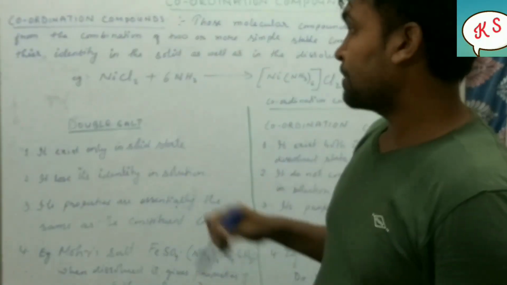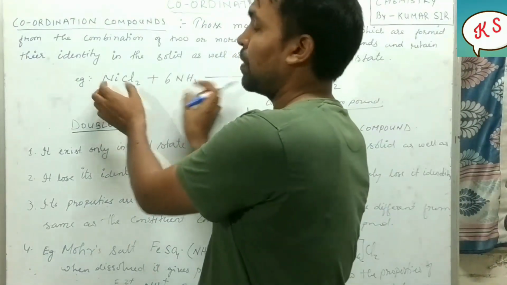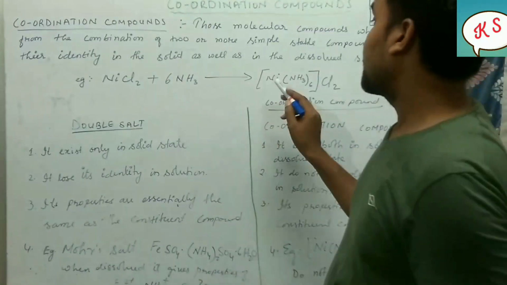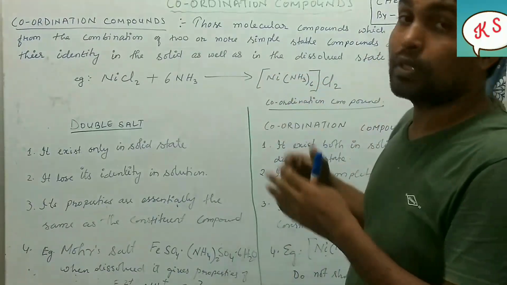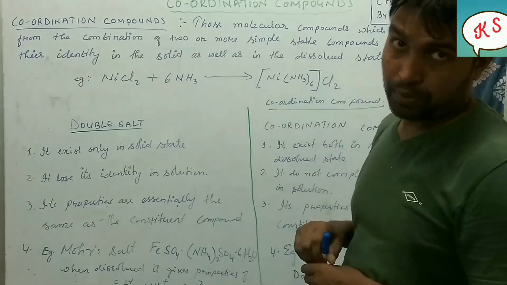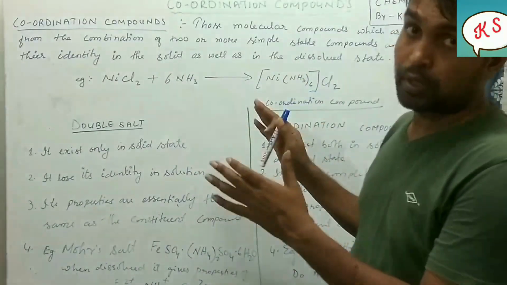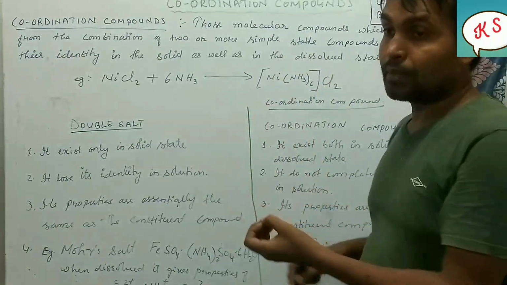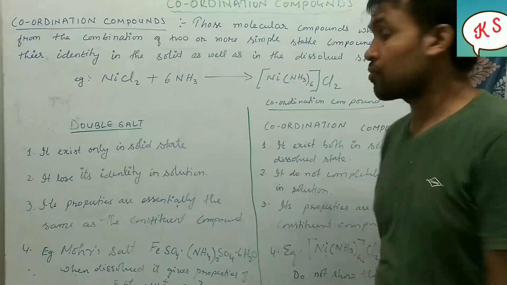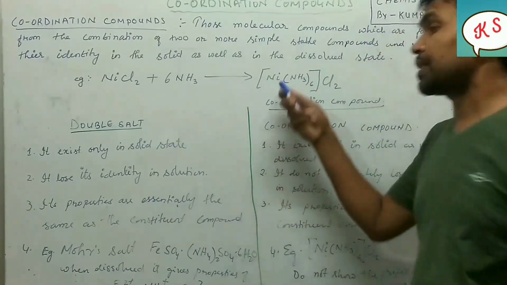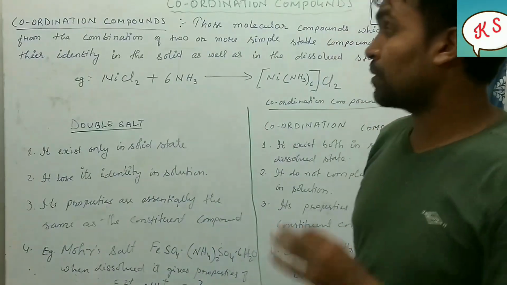When these two simple molecular compounds combine together, they give us a complex compound, or we call it a coordination compound. So after combination, whatever product they give us is called a coordination compound. I hope you have understood the meaning and definition of coordination compound.